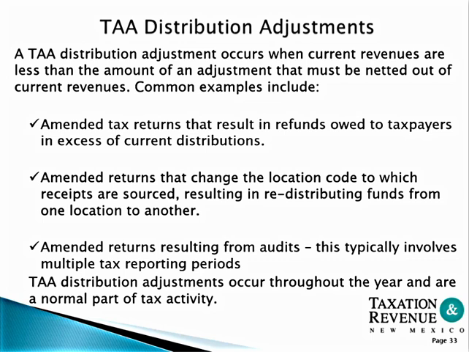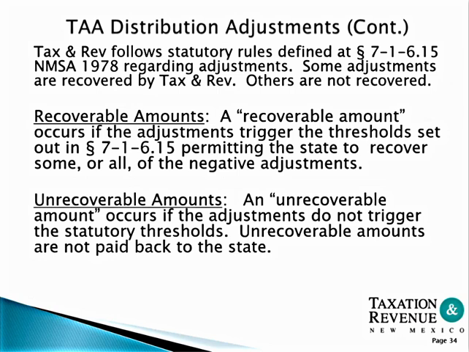Amended returns resulting from audits. This typically involves multiple tax reporting periods. TAA distribution adjustments occur throughout the year and are a normal part of the business activity. Tax and Revenue follows statutory rules as defined regarding adjustments.